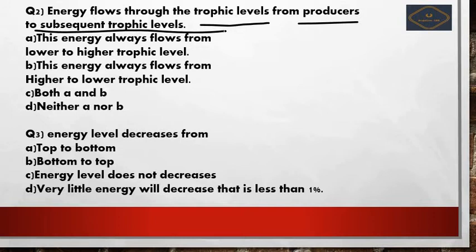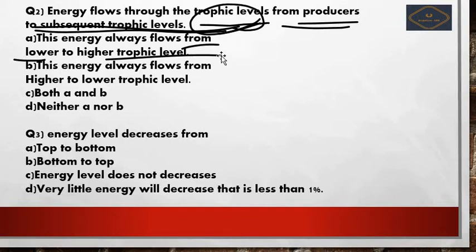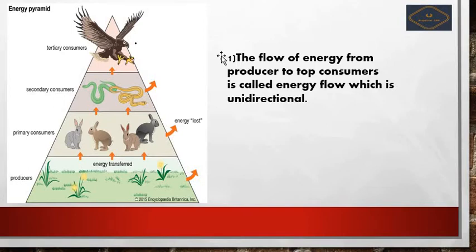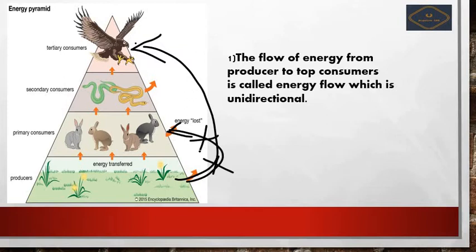So friends, what it is asking is, the energy flow from one trophic level, from producers to subsequent trophic levels, is from lower to higher levels, isn't it? Yes, it is obviously right. Just now we saw this. You can see this in this diagram very clearly. The grass cannot eat the eagle, isn't it? Is it possible? This is not a possible case. Can the grass eat the rabbits? This is not a possible case. Can the grass eat the snakes? This is not a possible case.